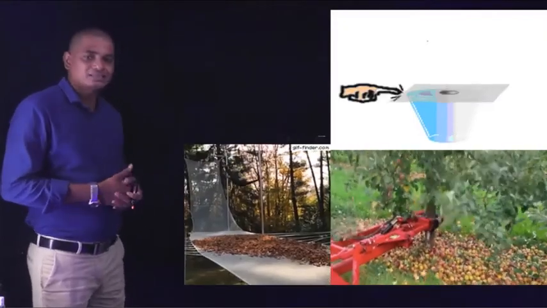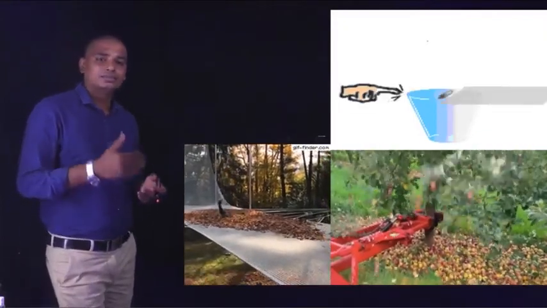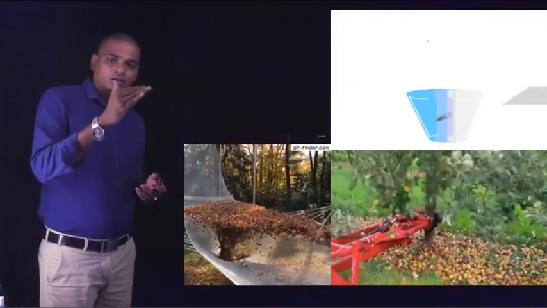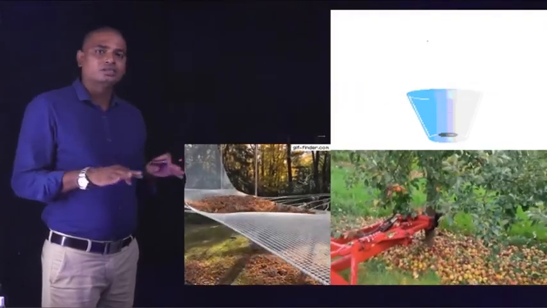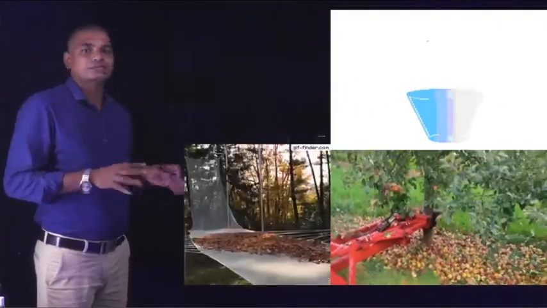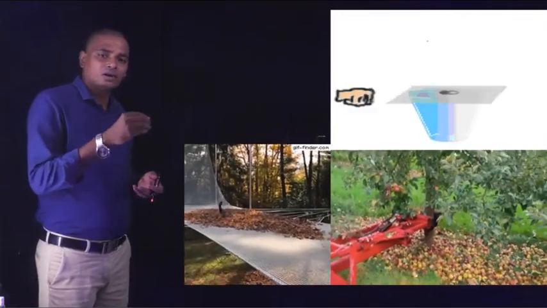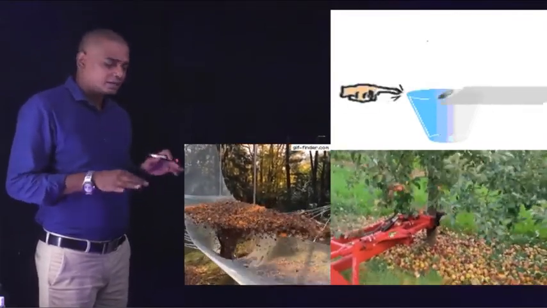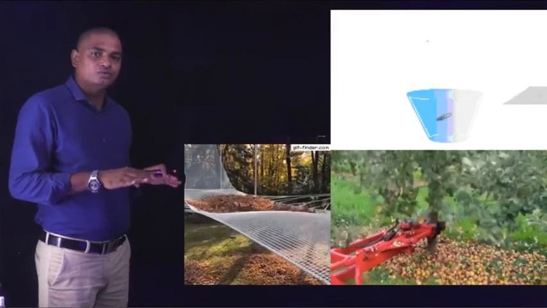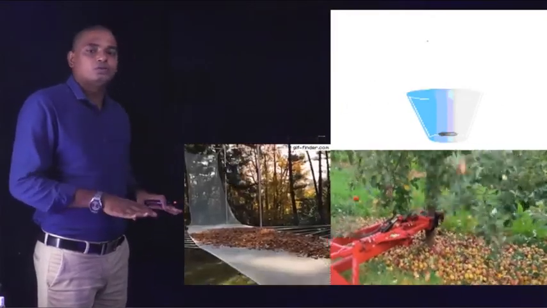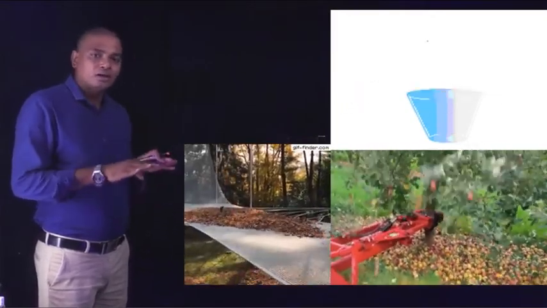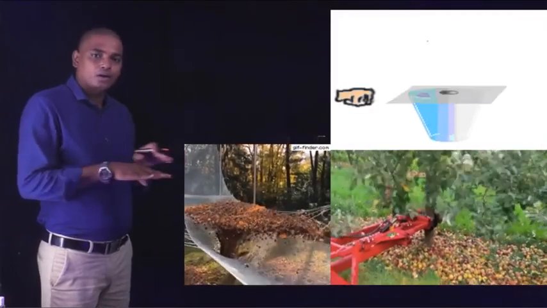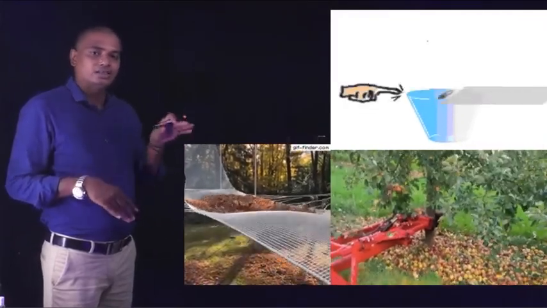Or you can see in this example also a person falling onto a net which has all these leaves. When he falls suddenly, the net, due to this external agency, due to the force, comes downwards. But the leaves on the net will remain at rest initially.